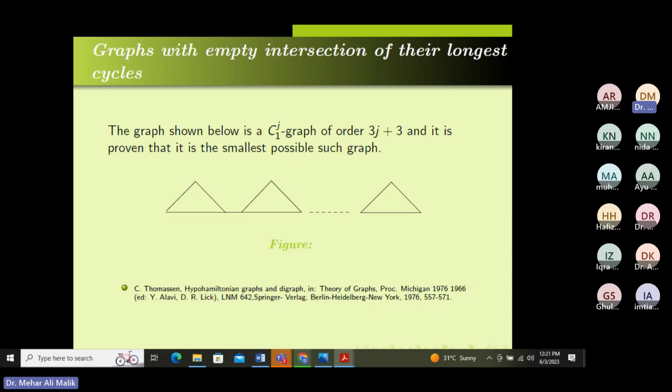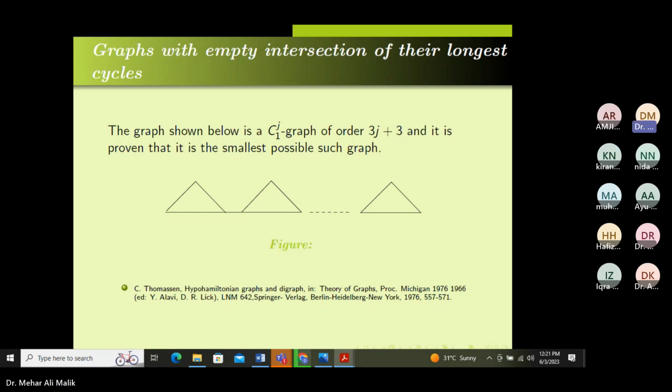If someone says, I want to miss 4 vertices, now we have to increase the order of this graph. I make another copy. In this graph, you can see that the maximum length of a cycle is 3, and any cycle which misses all the vertices of this graph is also of length 3. So the problem is, this is a one connected graph. By removing a single vertex, the graph is disconnected.